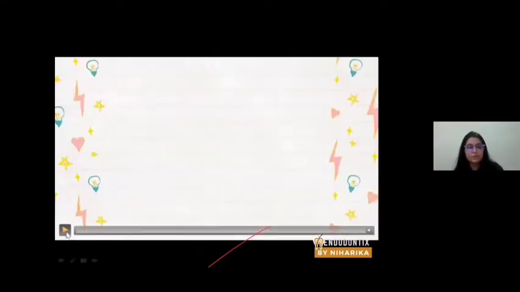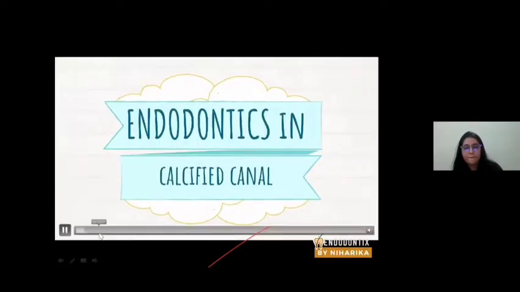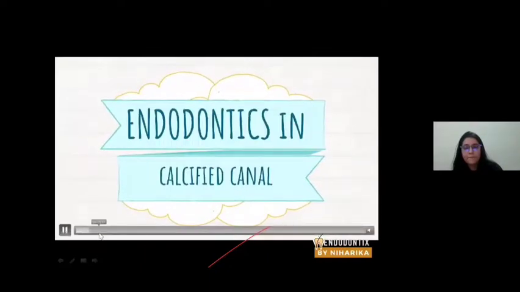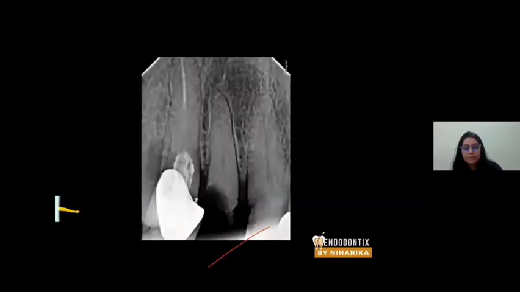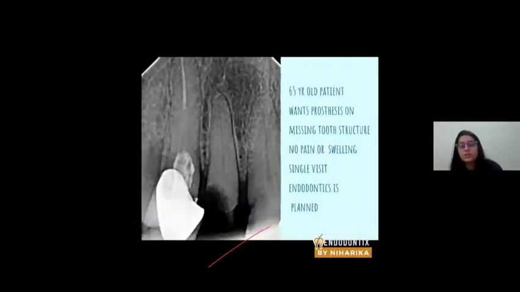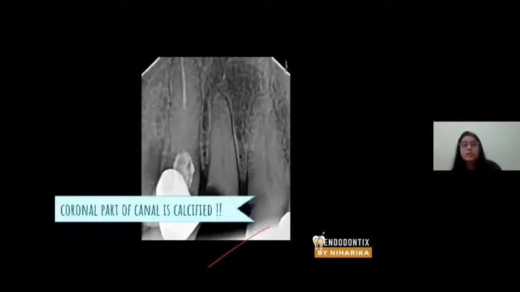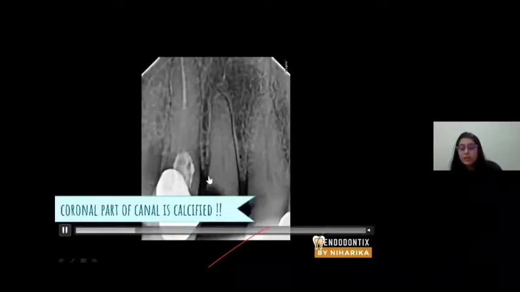Let me show you this video. This patient came to me. There was a calcified canal, root piece. She belonged to a geriatric group and requested to save the tooth. So we planned for root canal procedure followed by a post-endodontic restoration, post and core. But the coronal part of the canal is calcified, as you can see.